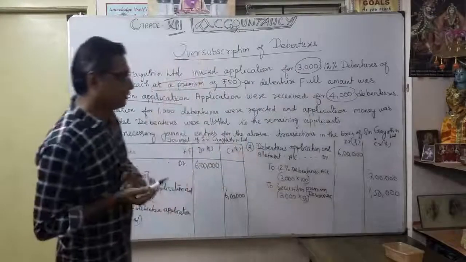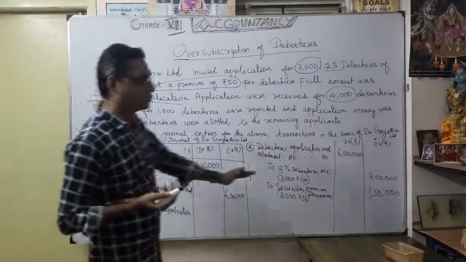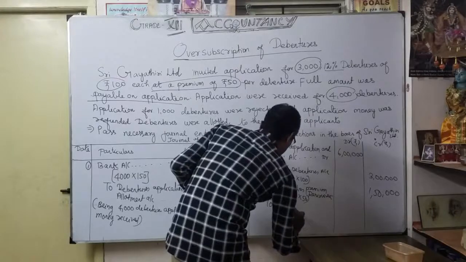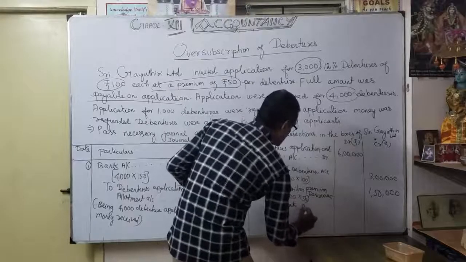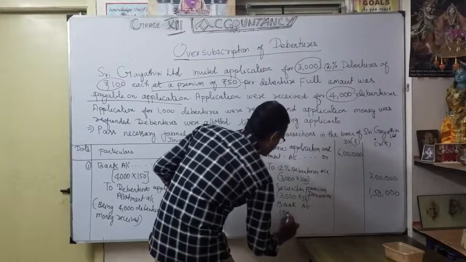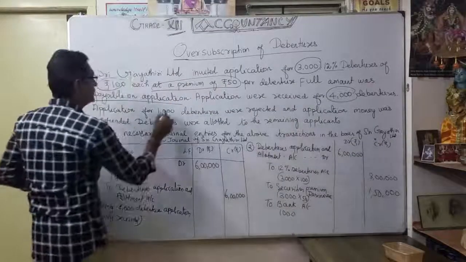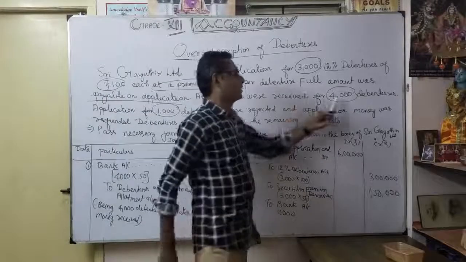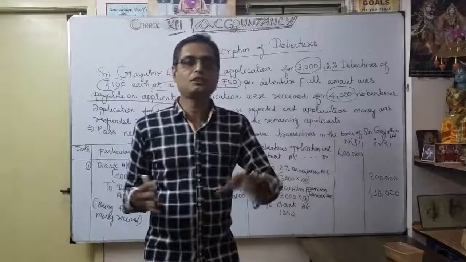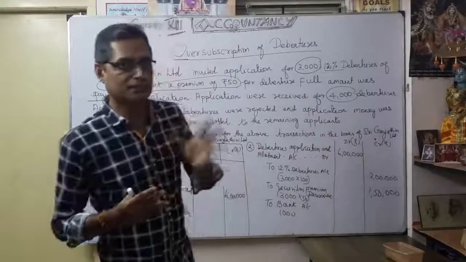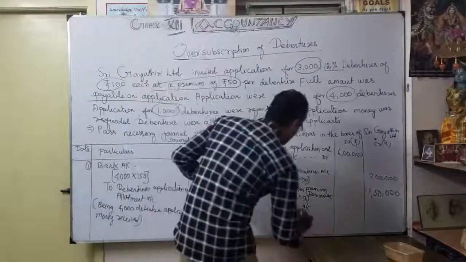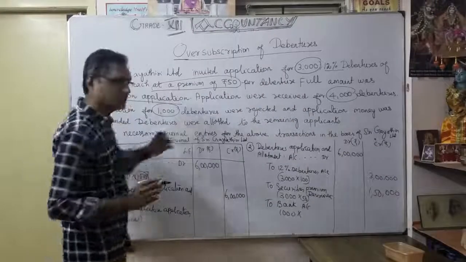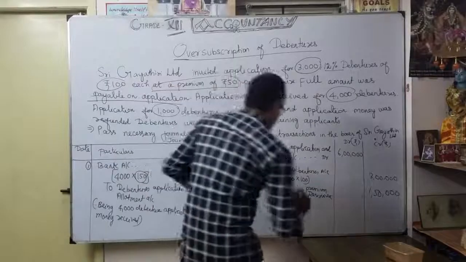So the remaining 1,50,000, what happened? That's what we are now going to discuss. The remaining went to the bank. That means a refund to the bank account. How much? 1,000. That is the excess application money. As you have invited 3,000 but received 4,000, naturally the 1,000 applications were refunded, rejected. How much was actually collected? 150 only, isn't it? So the entire 150 we return back.